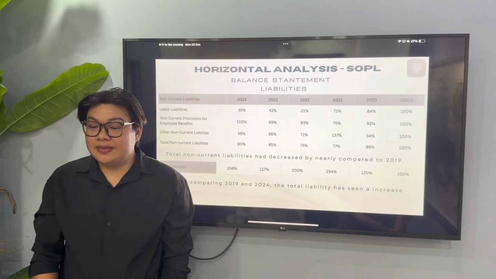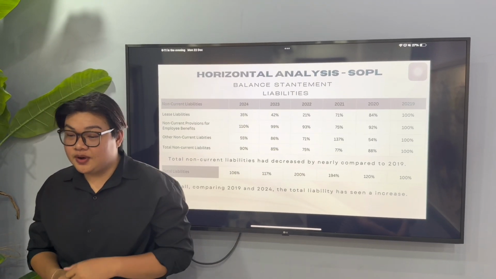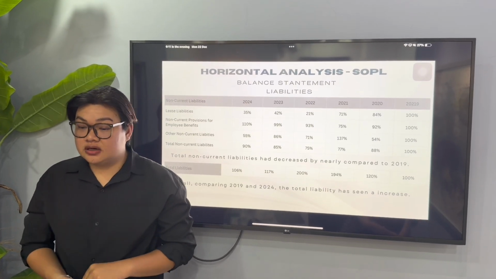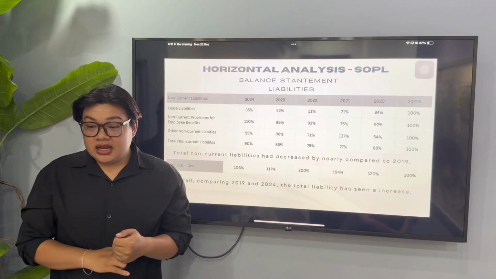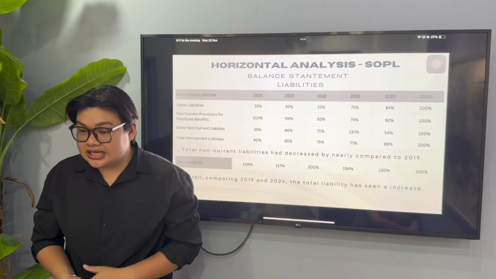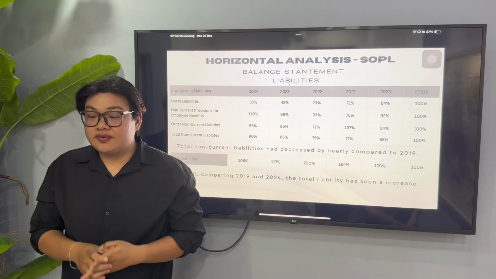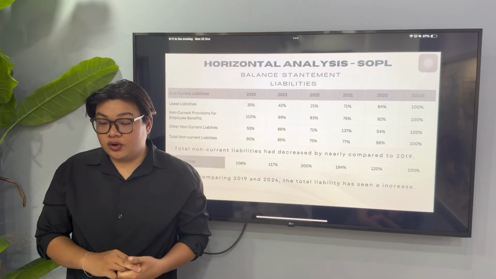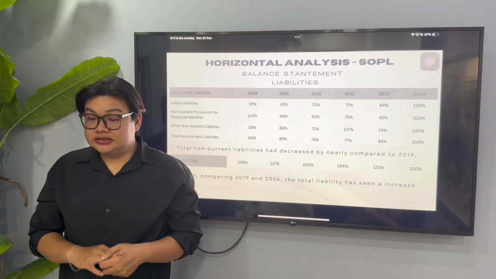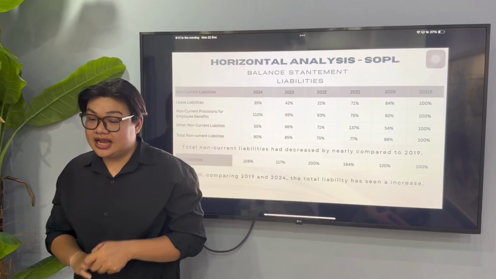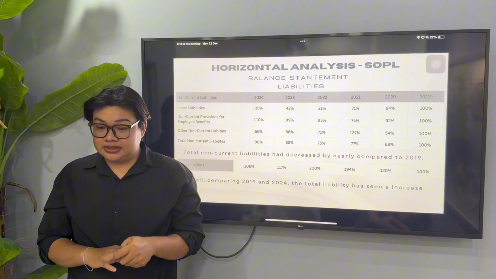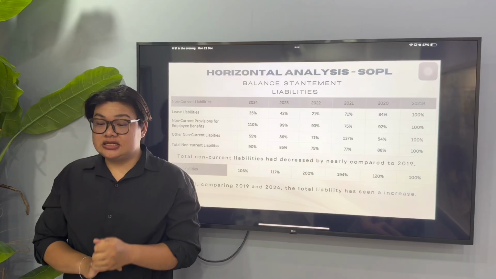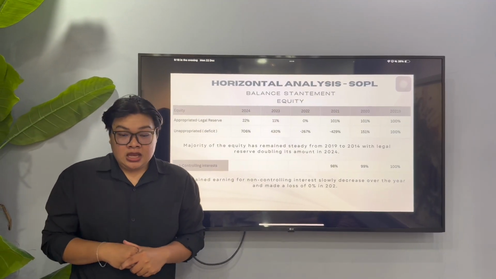Looking at our total liability performance from 2019 to 2024, we see a story of growth followed by a return to baseline after a holding strategy in 2020. Our liabilities spiked in 2022 at over 110% of our 2019 level. Since then, we have seen a gradual decline, bringing us back to 100% in 2024, the same level we had 5 years ago. Now moving to equities.